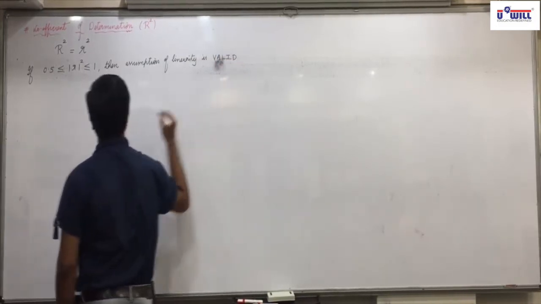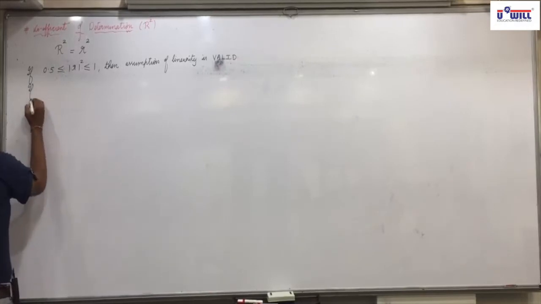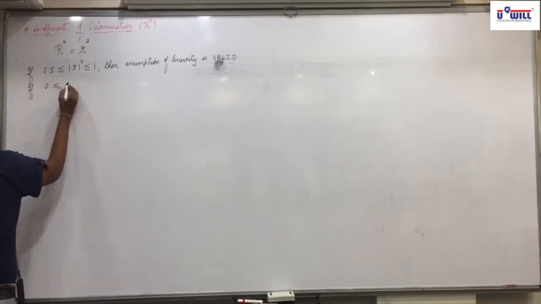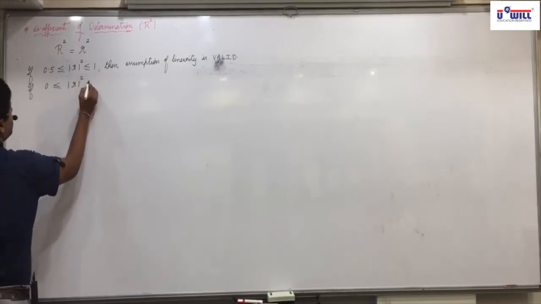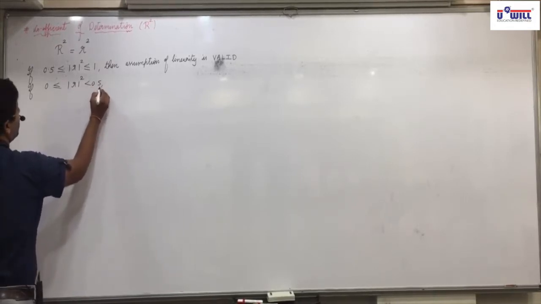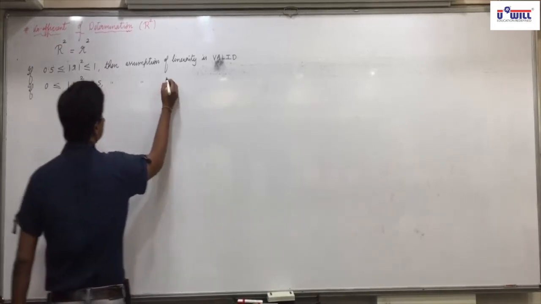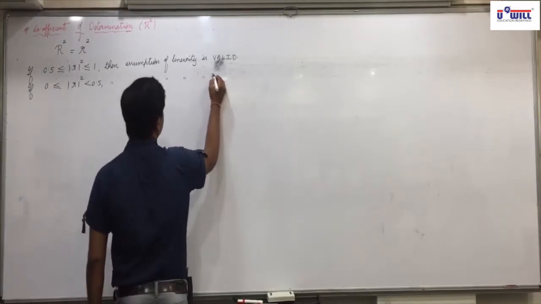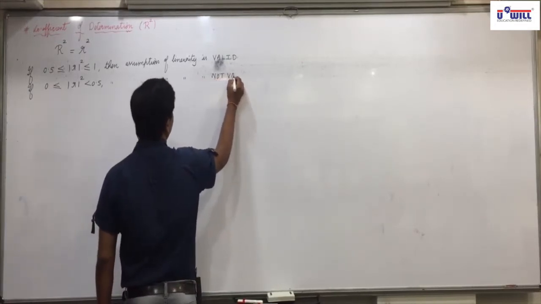And if your answer of modulus r square comes between 0 and 0.5, then we will say that the assumption of linearity is not valid.